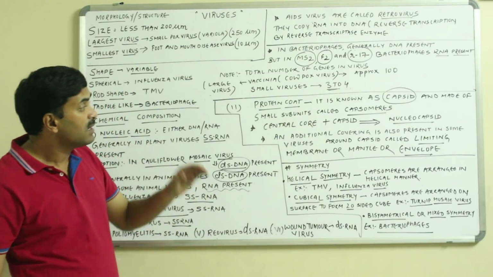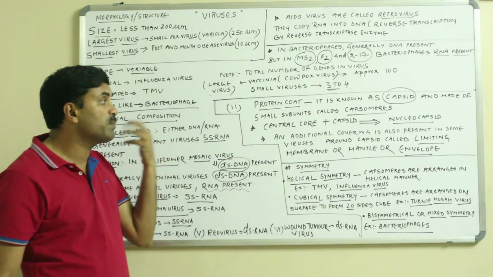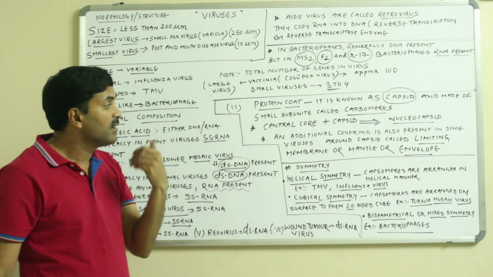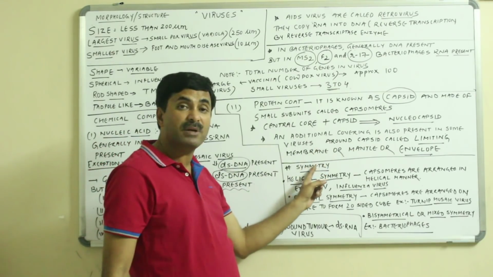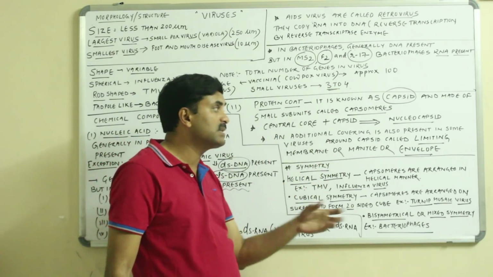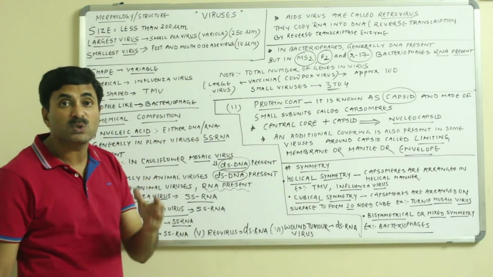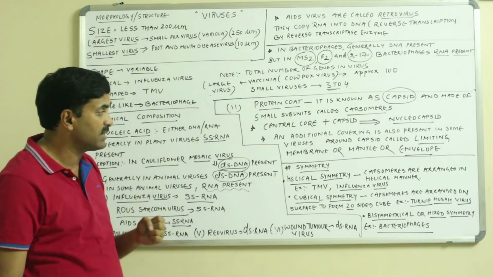So, nucleocapsid. And not only this, an additional covering is also present in some viruses around the capsid. Means outside the capsid they have an additional covering, and it is called a limiting membrane, or the mantle, or the envelope. And such viruses are also called enveloped viruses.